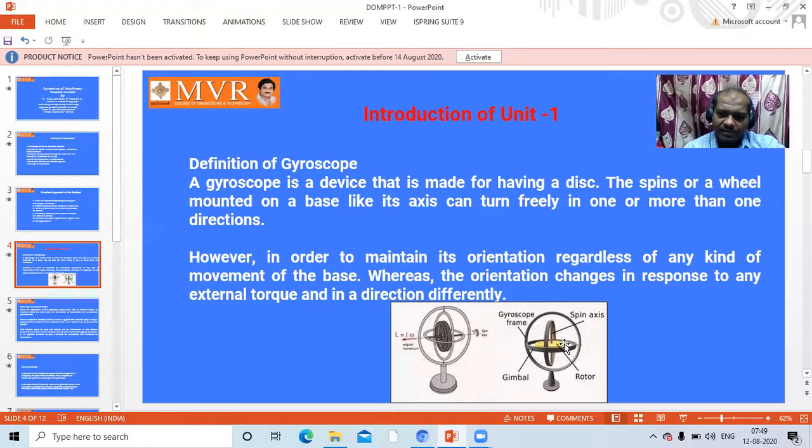If a paper is there, with a little flow of air it can change its position, but a stone does not. Like that, the gyroscopic effect depends upon the mass of the object. First one depends upon the speed of the vehicle. Second one depends upon the mass of the vehicle.